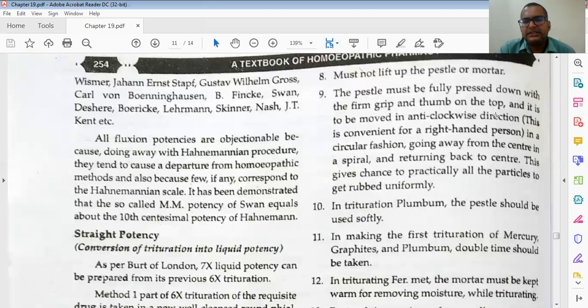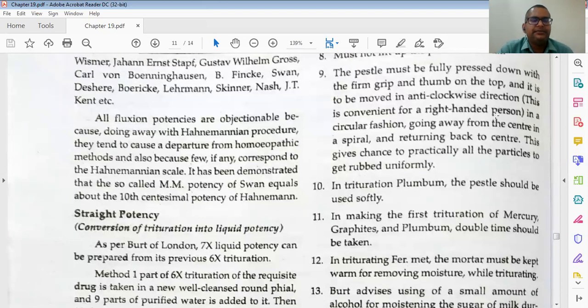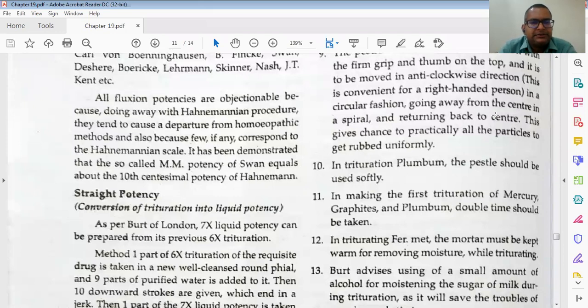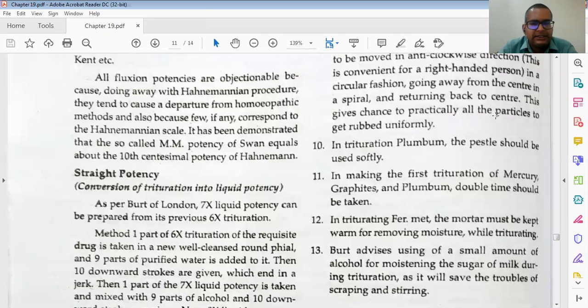These are the followers, the persons who supported them. All fluxion potencies are objectionable because, doing away with the Hahnemannian procedure, they tend to cause a departure from the homeopathic method. It has been demonstrated that the so-called Materia Medica potencies of Swan equal about the 10th centesimal potencies of Hahnemann. So just read this.